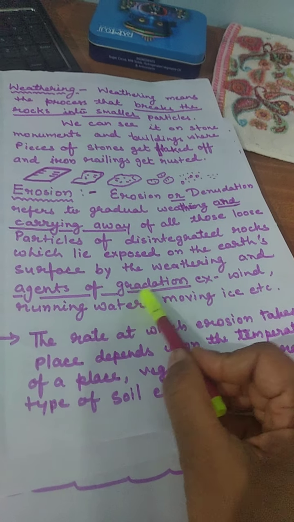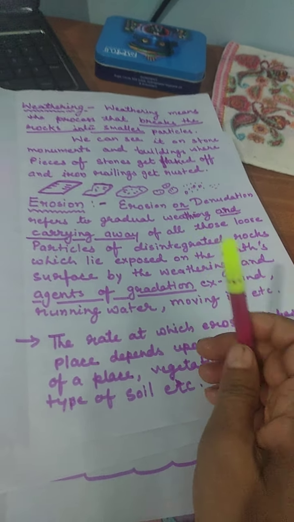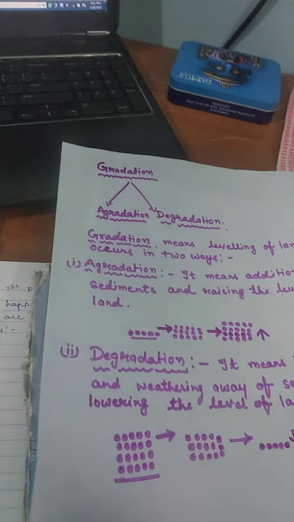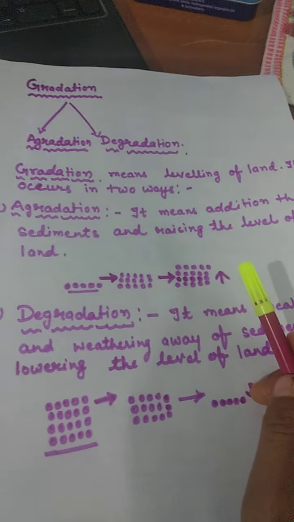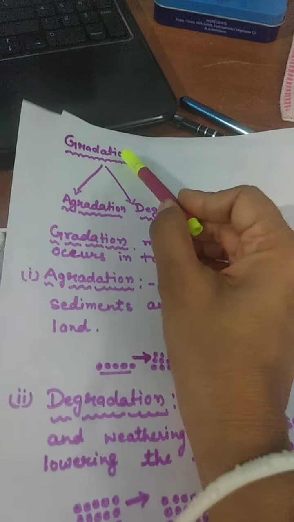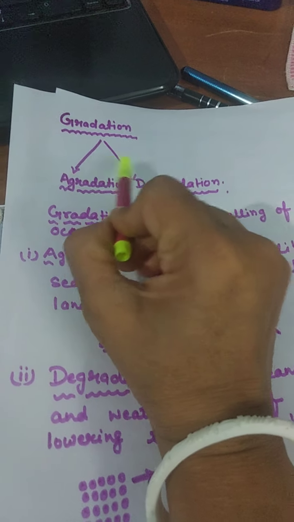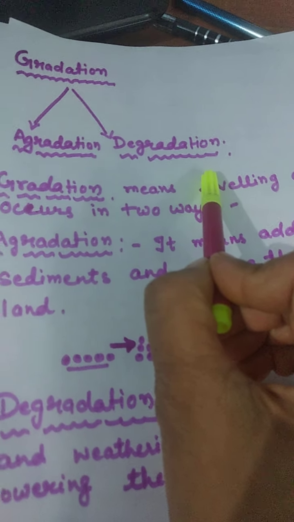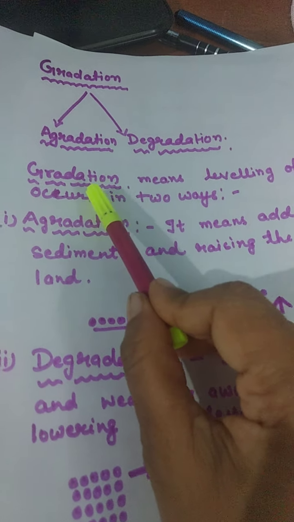Now let's learn about gradation. What gradation is? Look at the chart very carefully. Gradation is bifurcated into two parts. First is aggradation and the second is degradation. Now let's define gradation.